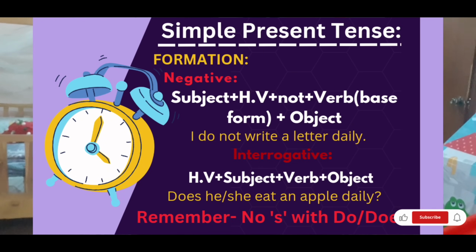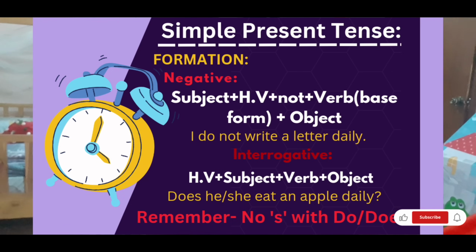Let's talk about their negative. I do not walk daily. What will be the construction? Do and does are going to come. We use do with I, you, we, they. I is an exception, remember that. You, we, they are the plurals. With plurals we use do, and with singulars like he, she, it, we are going to use does. He does not, she does not, it does not. I do not, you do not, we do not, they do not. It does not rain daily. I do not walk daily.